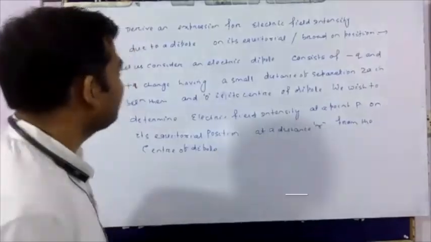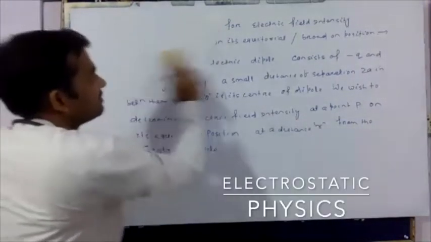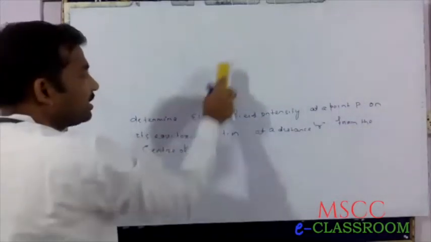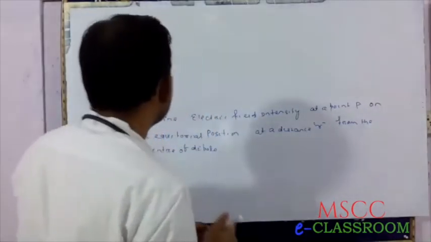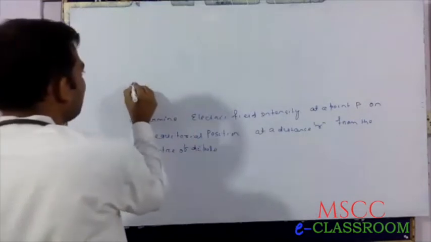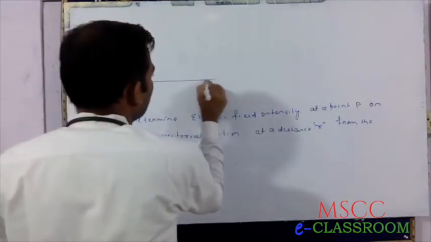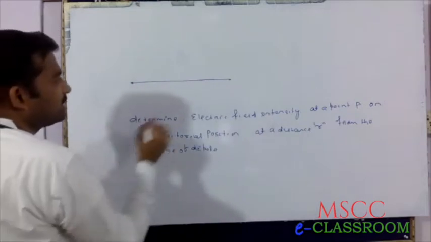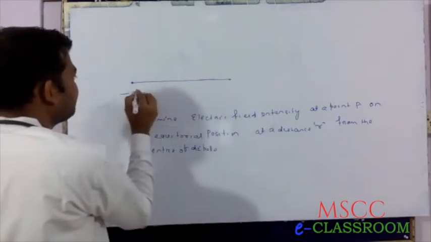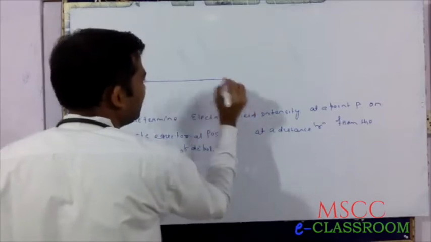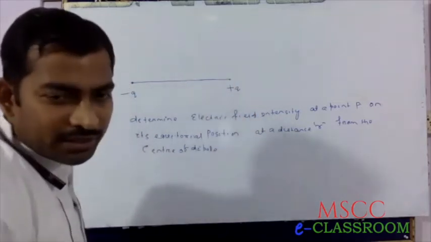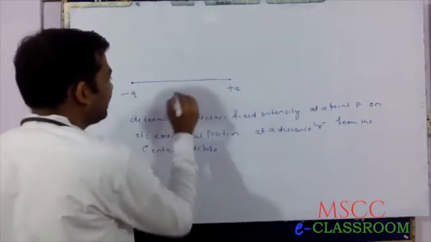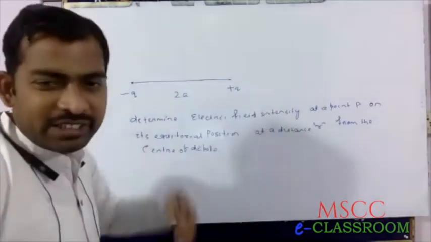Next diagram, for the equatorial position. Suppose this is an electric dipole having a distance of separation 2a.